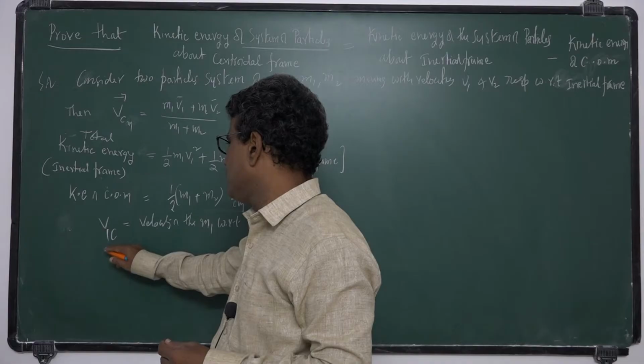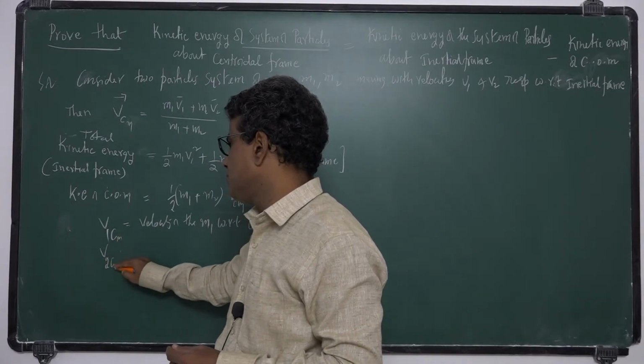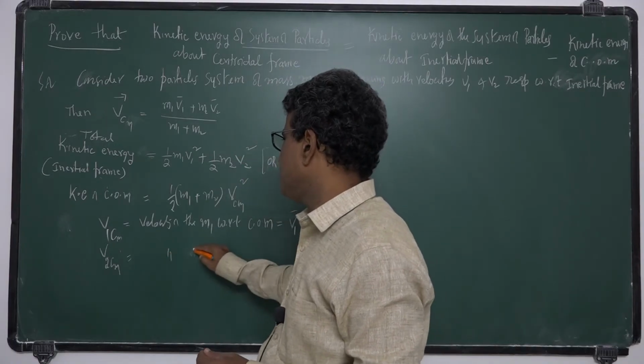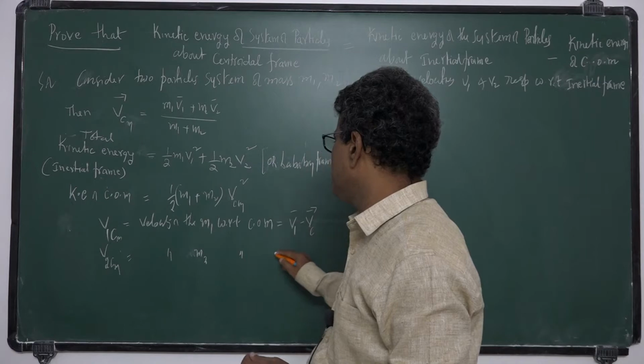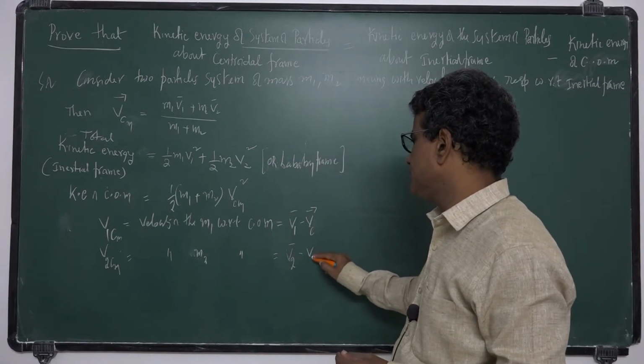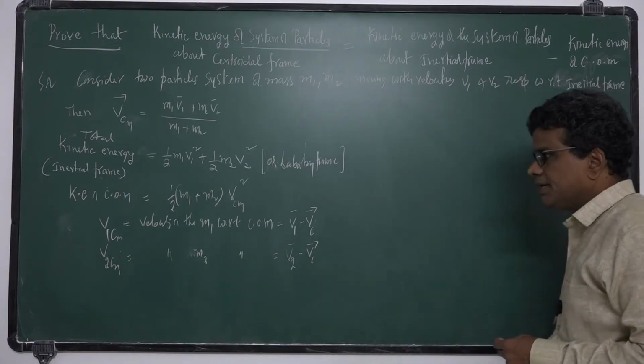What is v2c? Velocity of the second one with respect to center of mass. Velocity of m2 with respect to center of mass is v2 bar minus vc bar. Okay, then what is its kinetic energy?